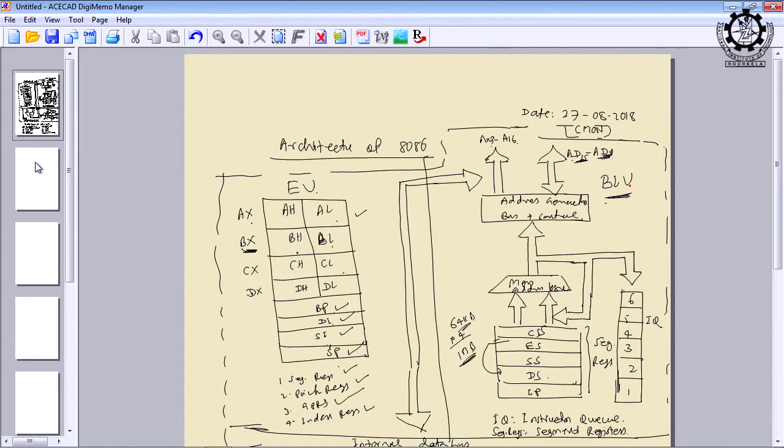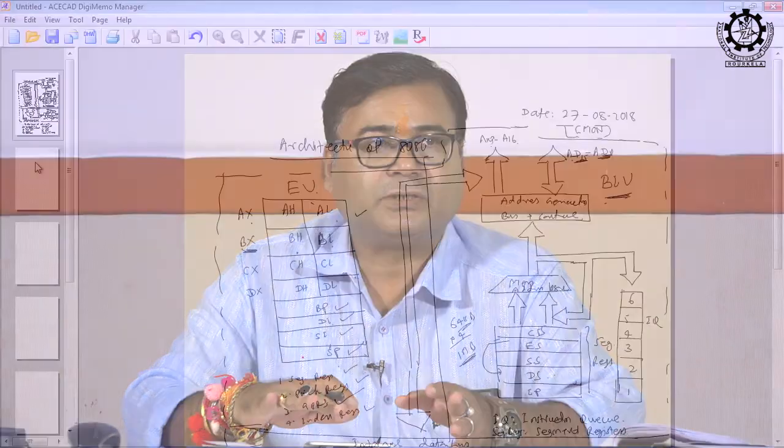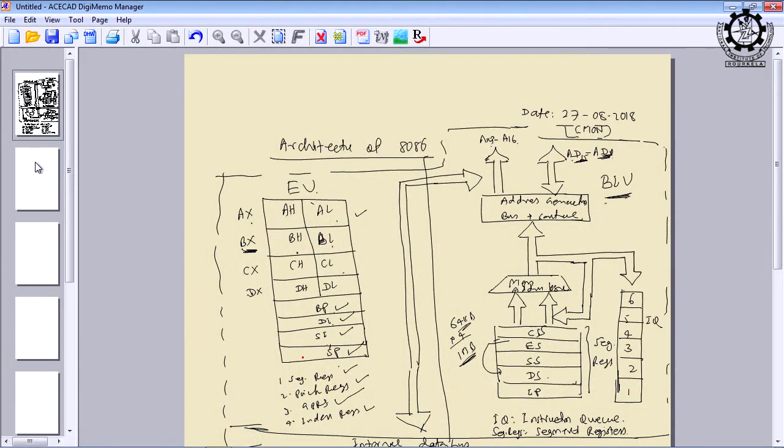Its job is to fetch the instruction or data from memory and forward this to the ALU for execution. The execution part is taken care of by the EU, and both fetch operation and execute operation take place simultaneously, because both units are available inside 8086. This is how we can achieve pipelining. What is pipelining? Overlapped instruction parallelism: while one instruction is being fetched, another instruction can be executed, and this is how we can get at most 2 times faster.